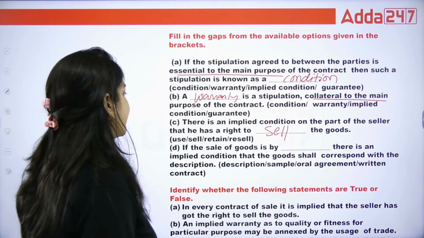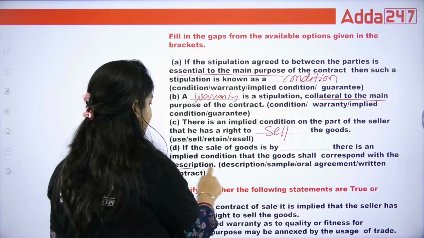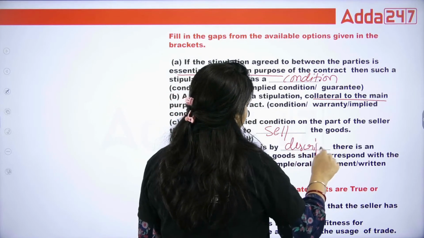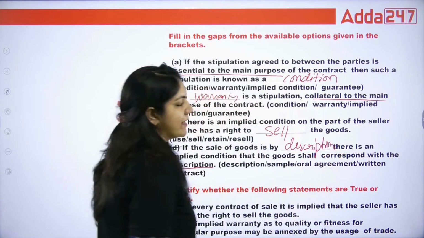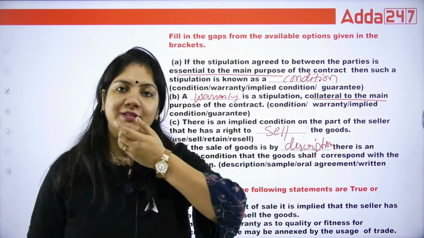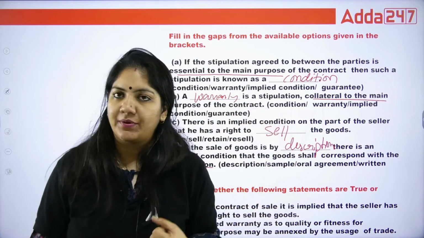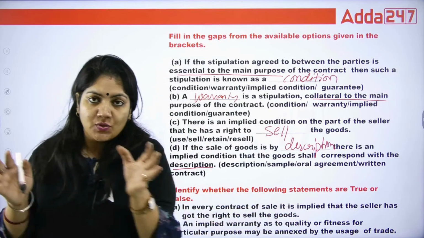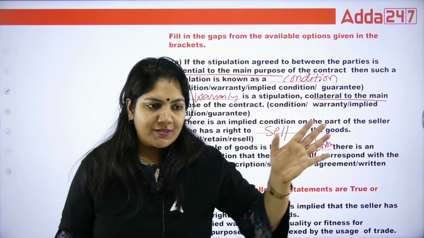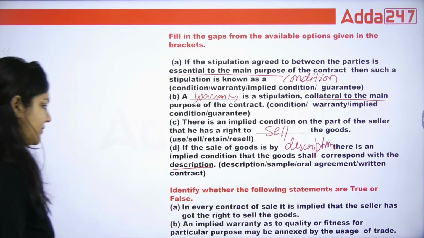If a sale of goods is by dash, there is an implied condition that the goods shall correspond with the description. So this is called description. Suppose the seller describes to me, ma'am, this is a jacket and you can use it at -1 degree Celsius temperature. When I was using this jacket, I was feeling so cold. It means whatever the seller described is not according to that description. So in that case, description is the right answer.